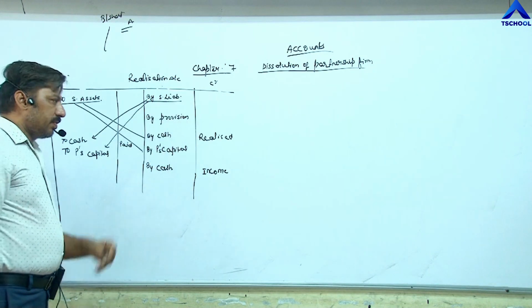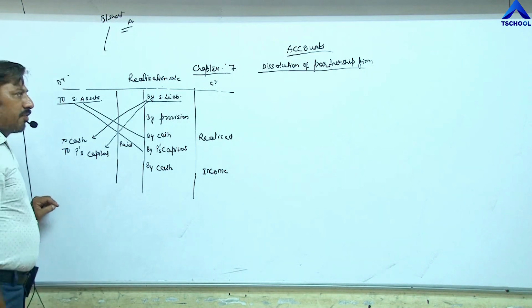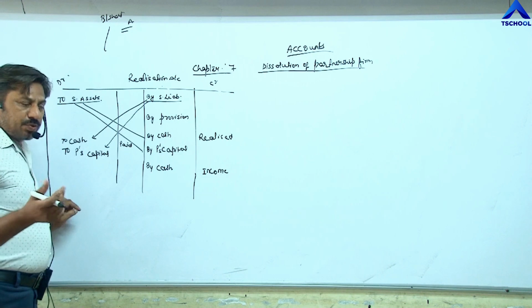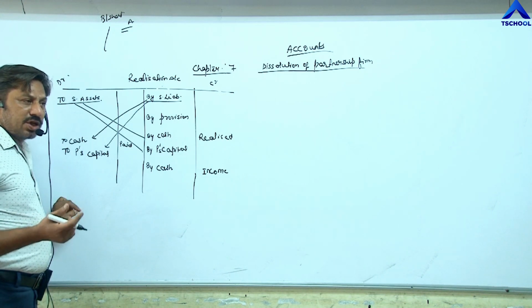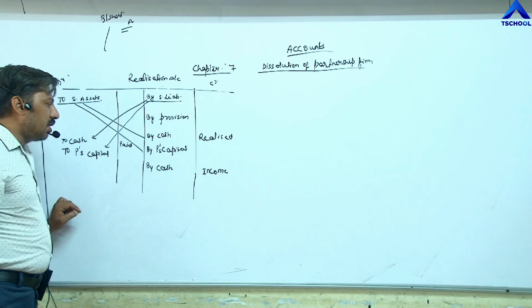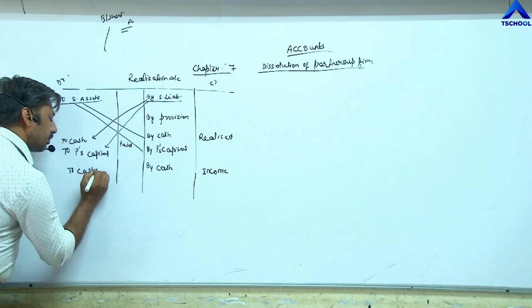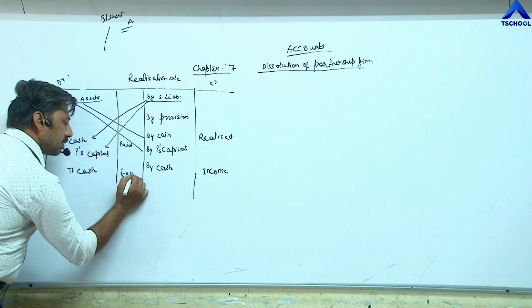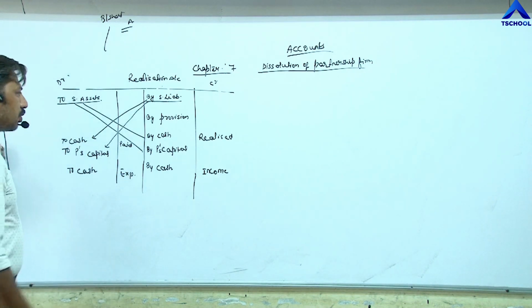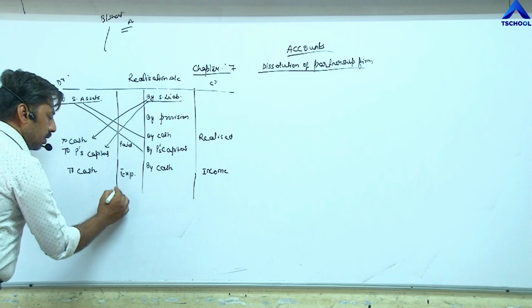This is the income side. Similarly, at the time of dissolution, if various types of expenses are incurred, that is called dissolution expense, and if other expenses are also incurred, that expense will be shown on the debit side to cash. Here I am writing expense. And then we need to close the realization account.